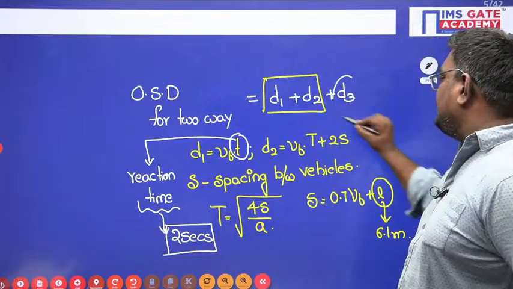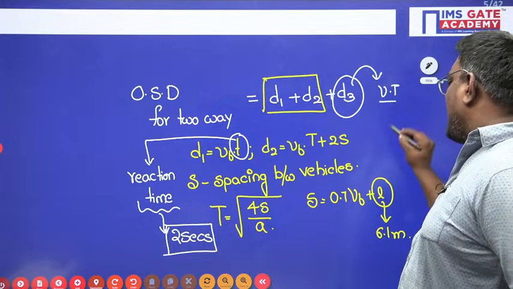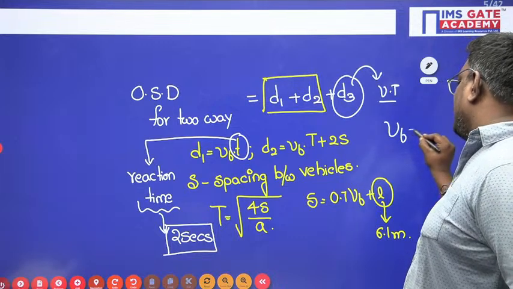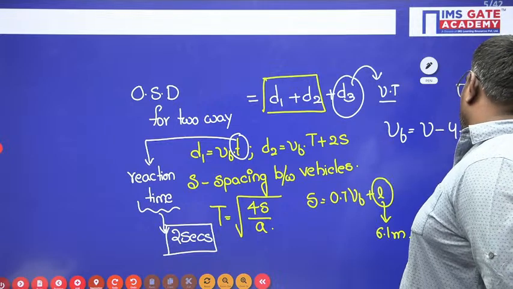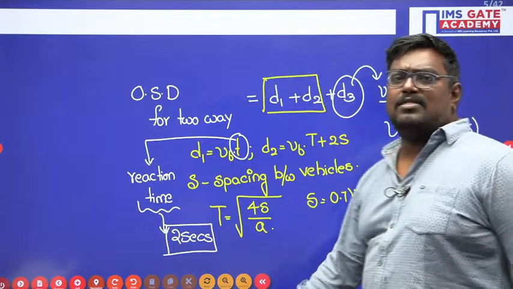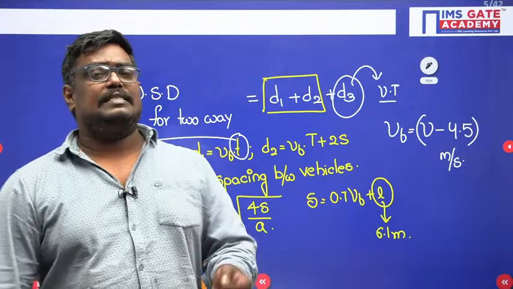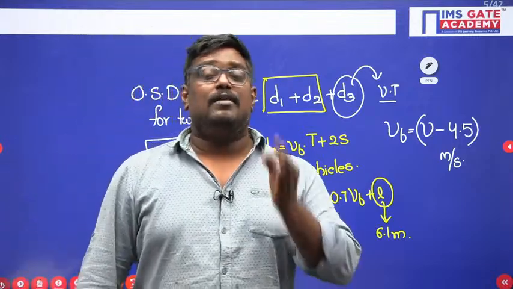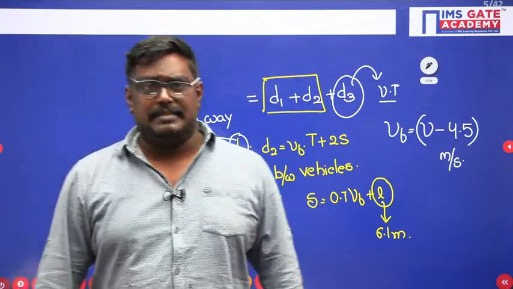And D3 can be taken as V into T. The velocity of the slow moving vehicle can be taken as the velocity of the fast moving vehicle minus 4.5. The minimum length of overtaking zone is 3 times the OSD and the desirable length of overtaking zone is 5 times the OSD. I hope you are clear with the overtaking sight distance.